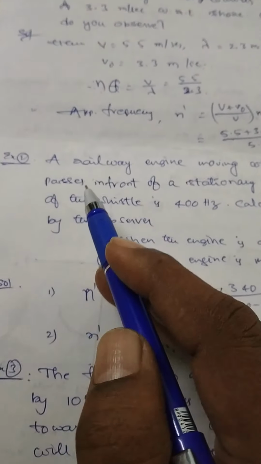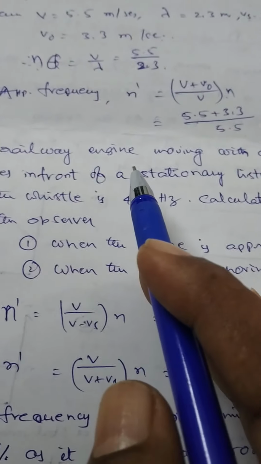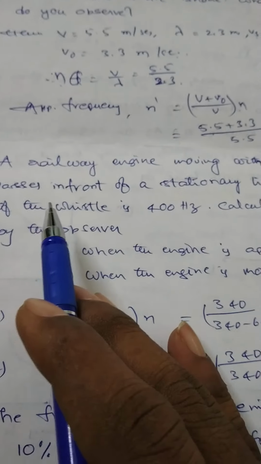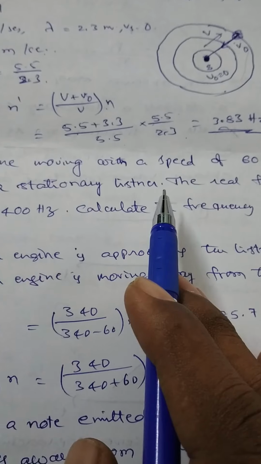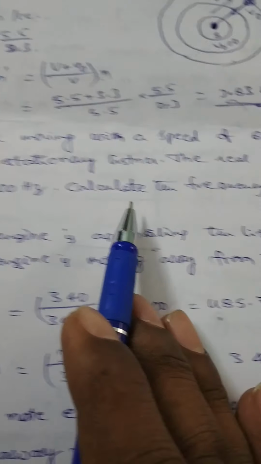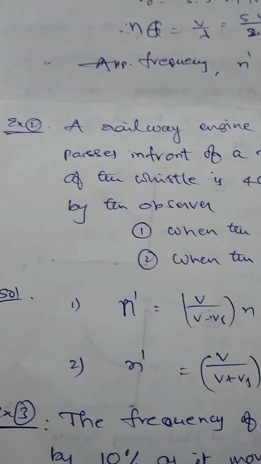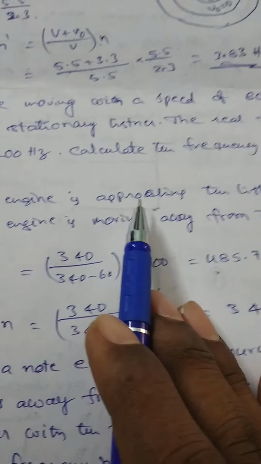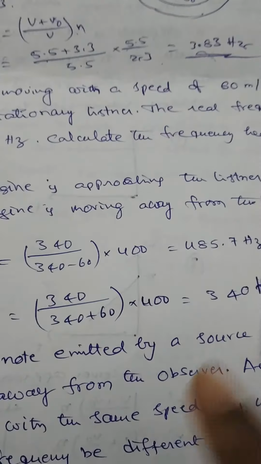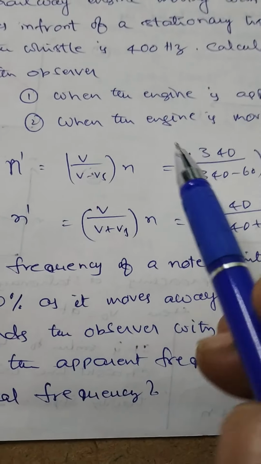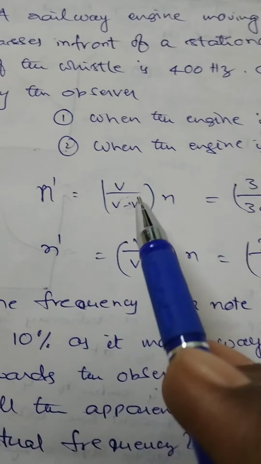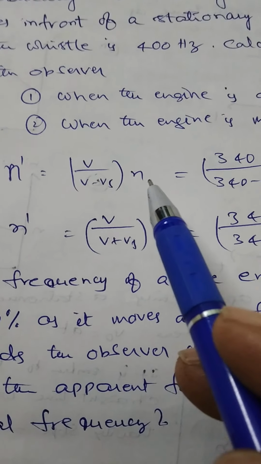The next problem: a railway engine moving with a speed of 60 meter per second passes in front of a stationary listener. The real frequency of the whistle is 400 Hz. Calculate the frequency heard by the observer when the engine is approaching the listener, and second, when the engine is moving away from the listener. When the engine is approaching, the observer is at rest, V0 equal to 0. In the first case, N dash is equal to V by V minus Vs into N.